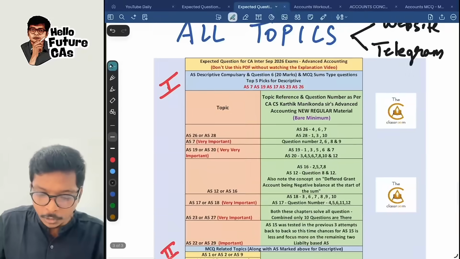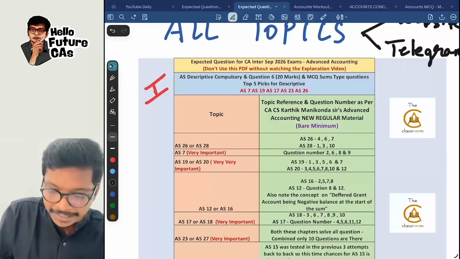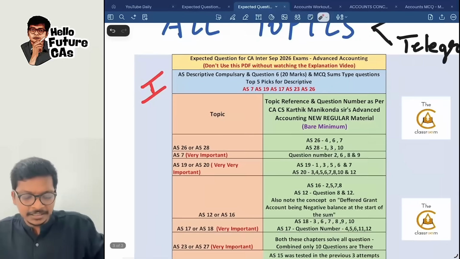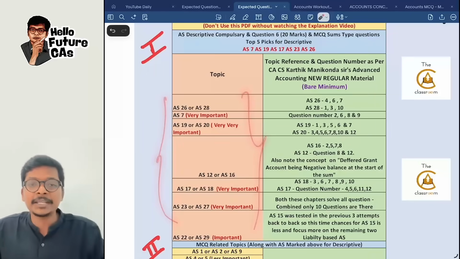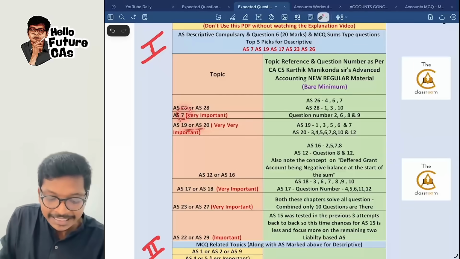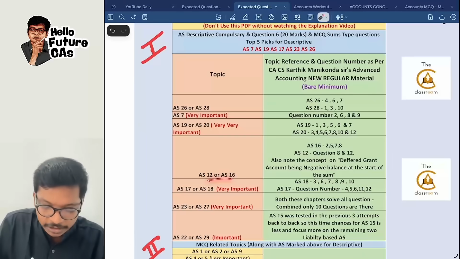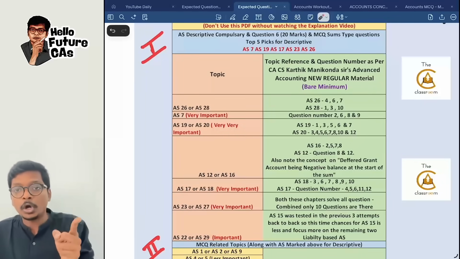Now coming to the main part of explaining this PDF for the next 5 minutes, and that's it, we'll be done, guys. So first, in accounting standards, these standards are very important, either AS 26 or 28, AS 7, 19 or 20, I already told you it's very, very important for September 26, AS 12 or 16, 17 or 18, 23 or 27, 22 or 29.